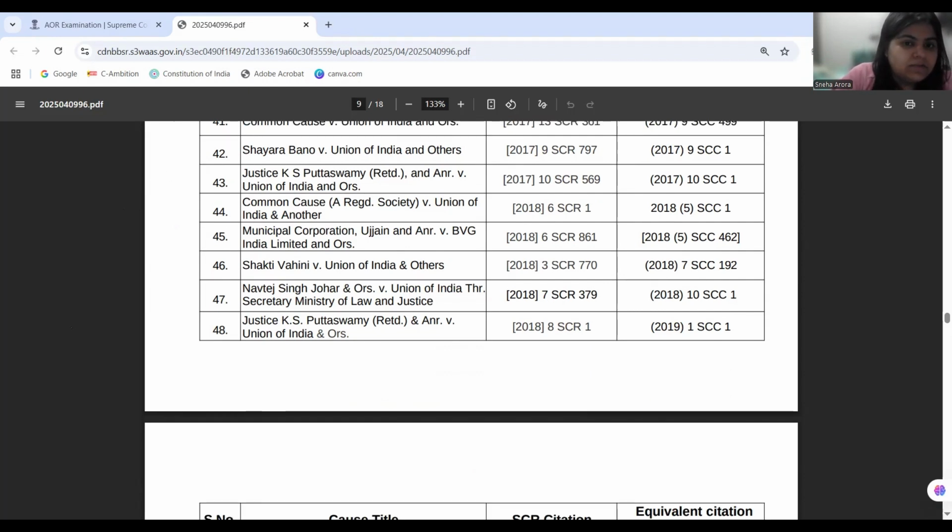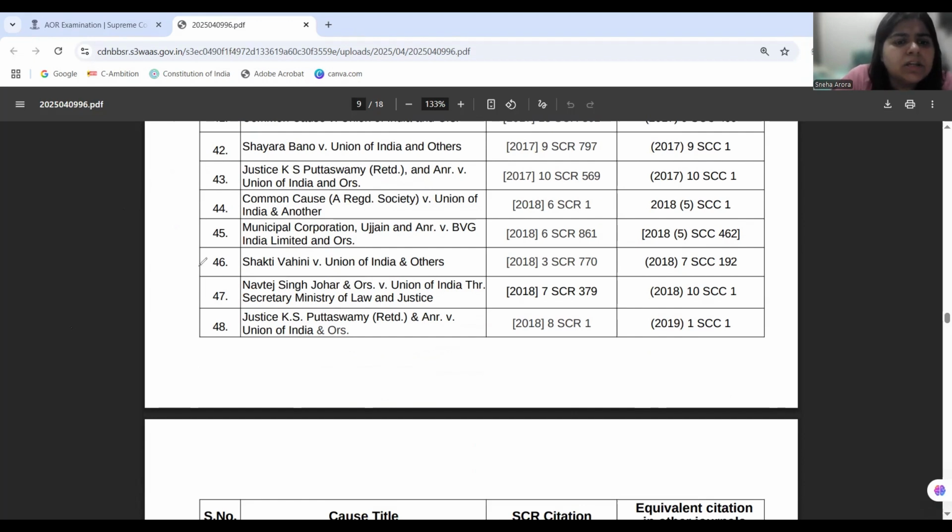Then comes the case of Shakti Vahini. Now in Shakti Vahini, the court is looking at Khap Panchayat, holding that Khap Panchayat is not a constitutional or statutory body, and it cannot give its verdicts on honor killing. So that practice is not allowed in the Indian context, and these judgments given by the Khap Panchayat do not have any legality. So this is a judgment against honor killing, upholding Article 14 and Article 21 for the victims of honor killing, building on, of course, the right to marry a person of our own choice.